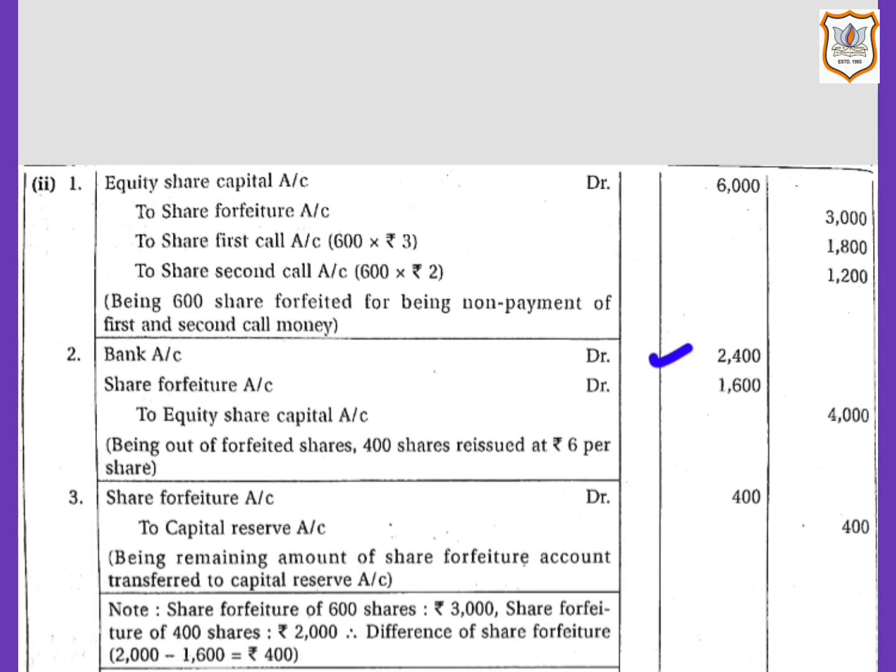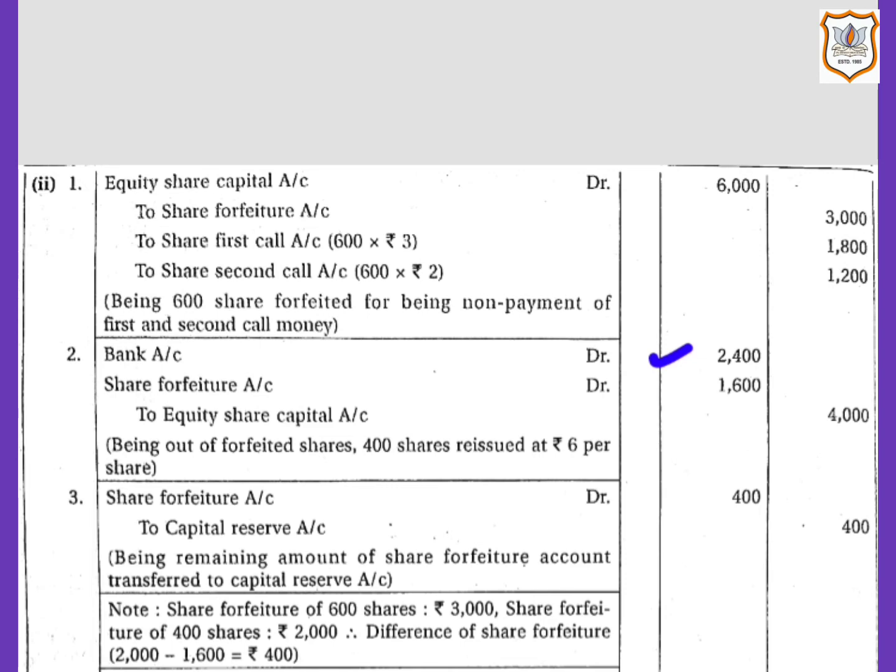So 400 shares multiplied by rupees 6. Rupees 6 is the amount per share at which these shares have been reissued. So 400 multiplied by rupees 6 comes to rupees 2,400. So bank account will be debited by rupees 2,400. Bank balance will increase, so bank account will be debited.